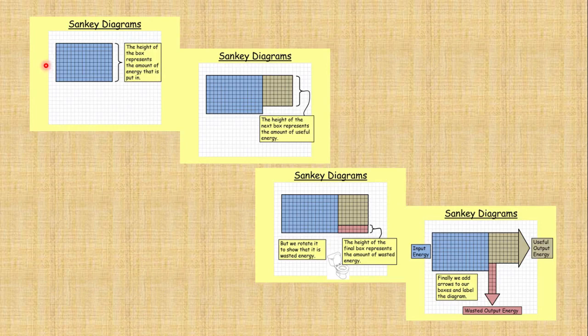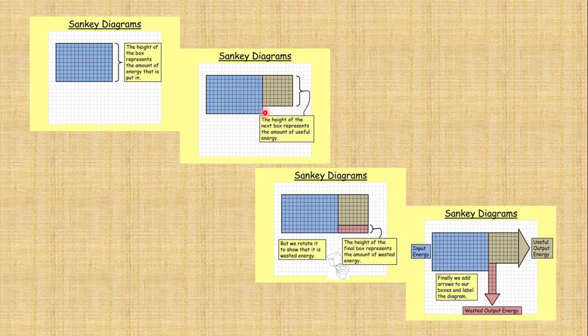Now, here is a step-by-step representation of how to draw the Sankey diagram. First of all, draw the box representing the amount of energy that is named as input energy. In the second step, we have to represent the output or the useful amount of energy. For this purpose, split or just show some portion of the main box, like here we have shown the brown area to show the amount of output energy.